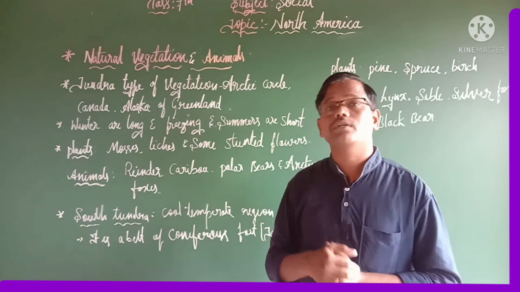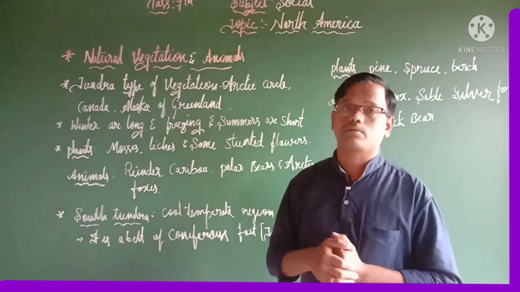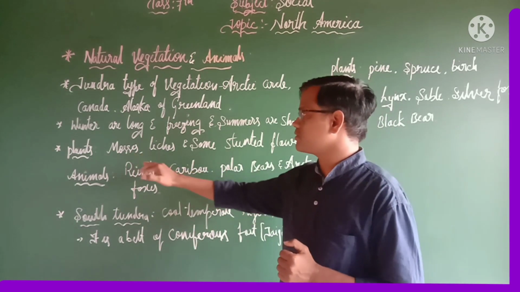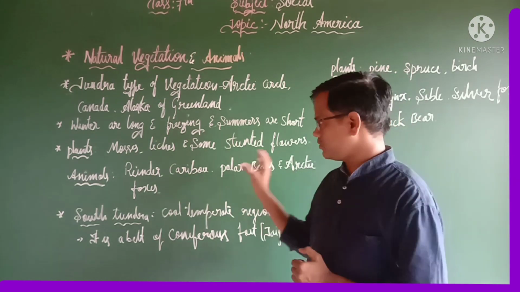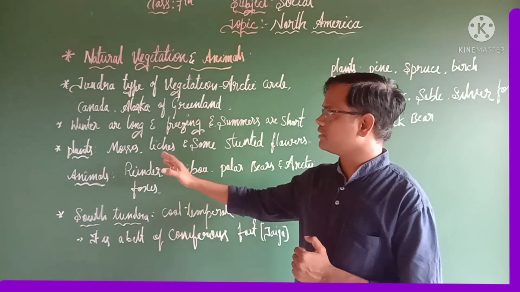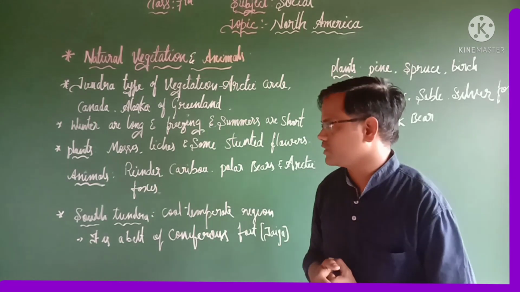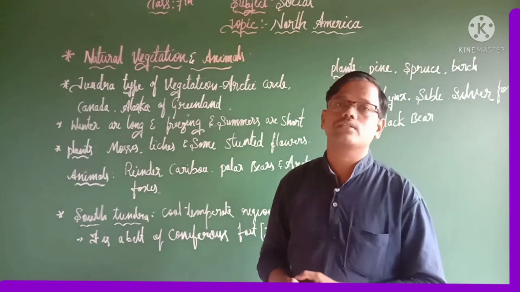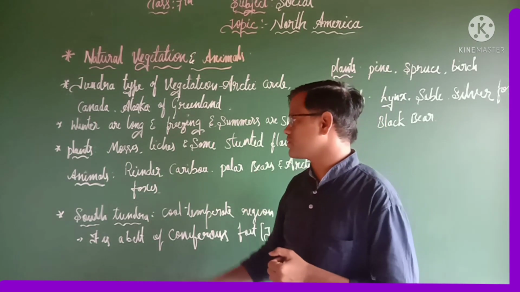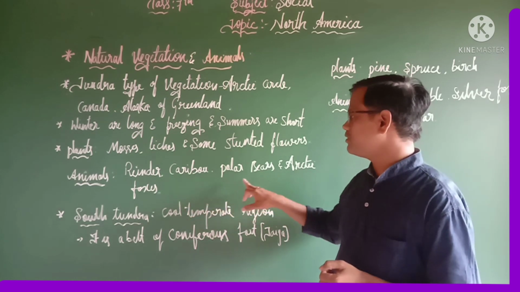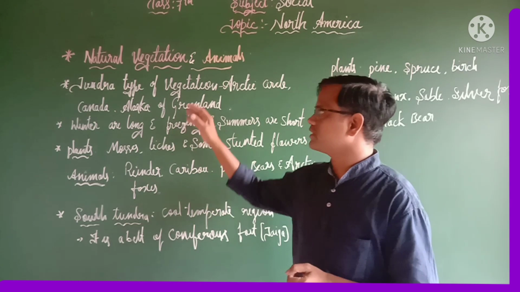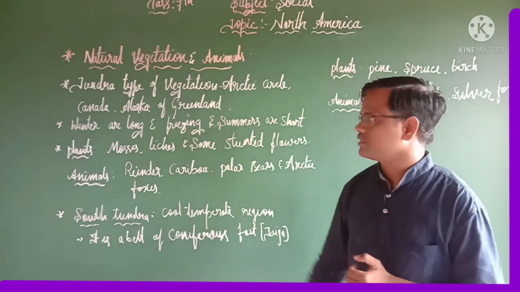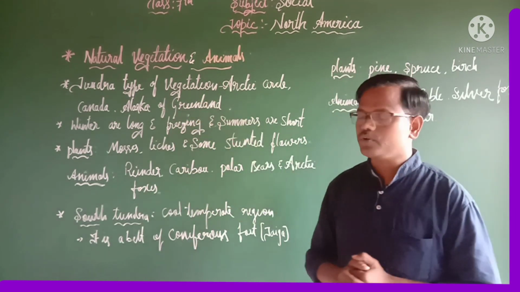Then what are the important plants we can see in North America? The first ones are mosses, lichens and some stunted flowering plants. So these are the few plants we can see in the tundra type of vegetation, and with that we are going to see some animals also. Those are reindeer, caribou, polar bear and Arctic fox. So these are the animals we can see in the tundra type of vegetation. So this is about the tundra type of vegetation.